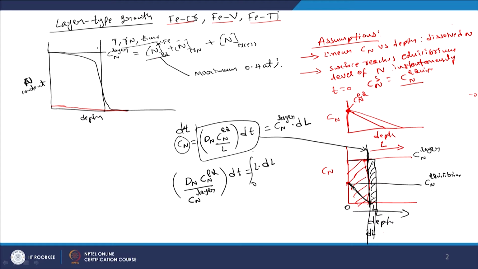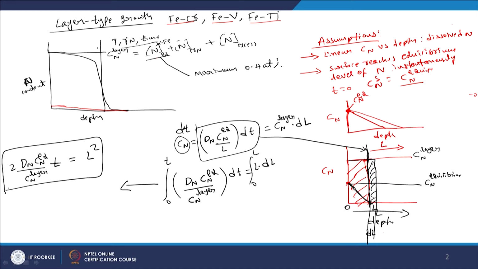If we integrate it from 0 to L and from 0 to t, we end up with Dn Cn equilibrium divided by Cn layer into t, and because the integration of L dl would be L square by 2, if you take the 2 onto the left side, we get 2 Dn Cn equilibrium by Cn layer into t equal to L square.